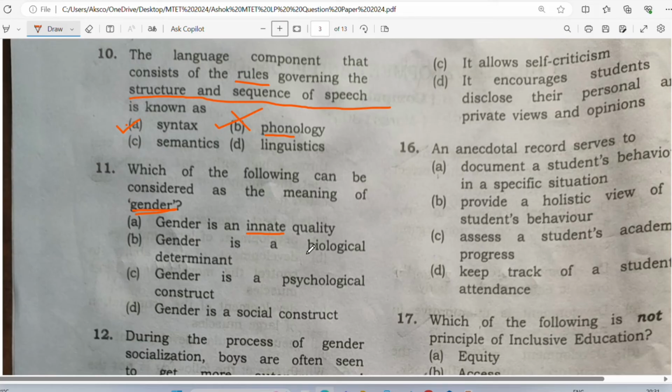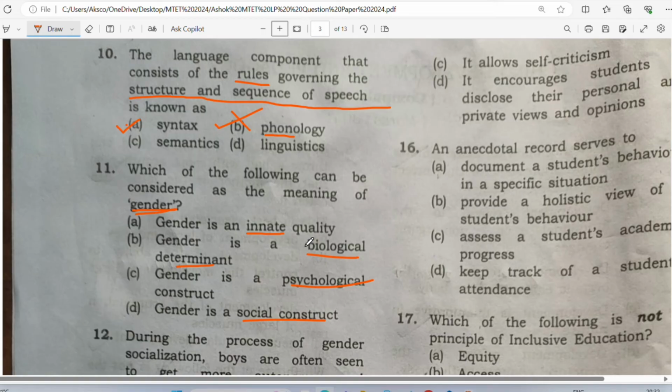Then gender is a biological determinant. Is it something which has to do with our biology, or with psychology, or is it a social construct? I have explained to you what sex is and what gender is. These are two different things. Sex is the biological aspect, but when we talk about gender, it is a social construct, which means the term gender is given by society. Always remember, whenever you hear the word gender, it has something to do with society, a social construct.